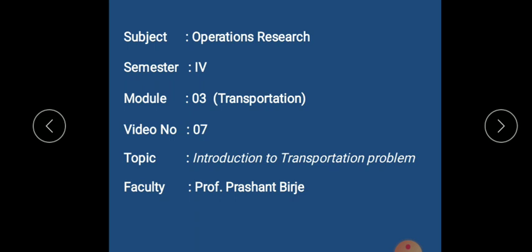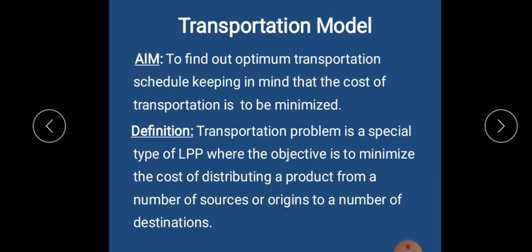Now, coming to the introduction part of the transportation model, what are we going to do in transportation? The major aim of transportation is to find the optimum transportation cost, that is the optimum transportation schedule, keeping in mind that the cost of transportation is to be minimized.